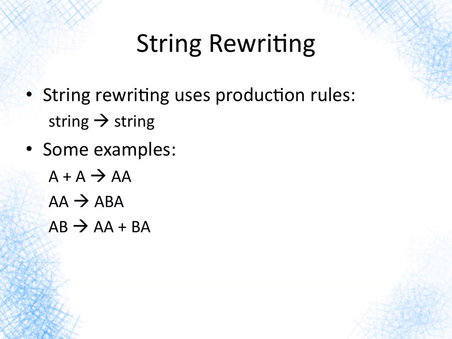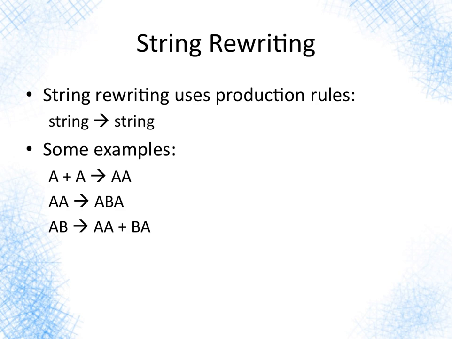String rewriting uses what are called production rules, and a production transforms a string into a string. Here a string is a sequence of symbols, a sequence of zeros and ones, a sequence of letters from the English alphabet, or just some other sequence of glyphs or individual symbols taken from an alphabet.